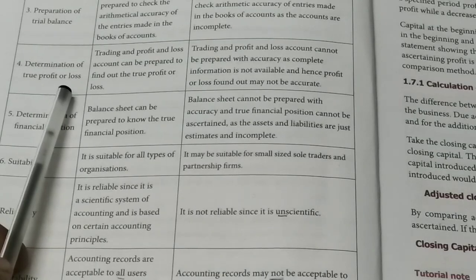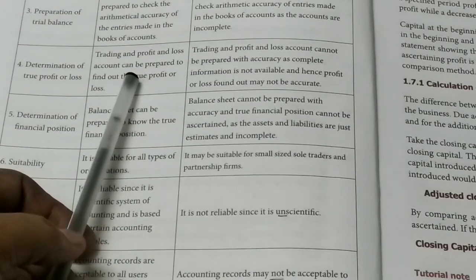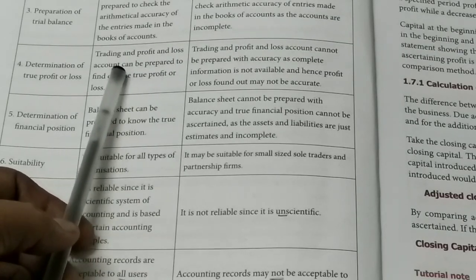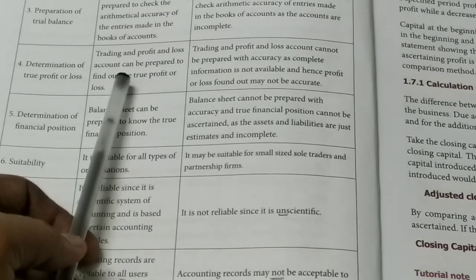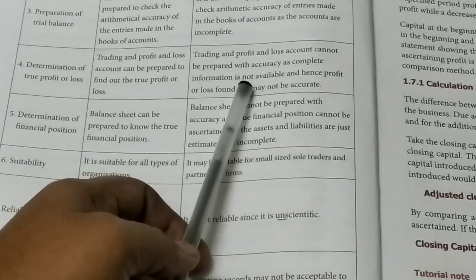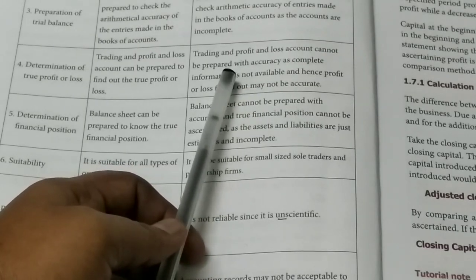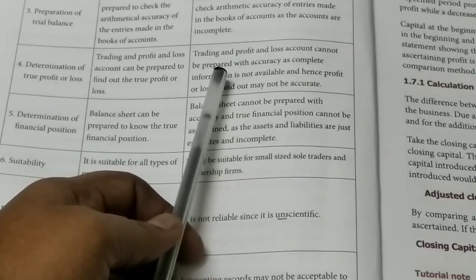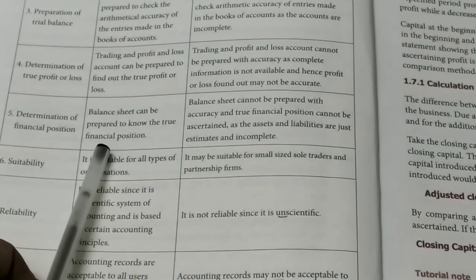Then true profit. In case of double entry principles, at the end of the financial year, they can find out the trading profit and loss account and the items are true. But in case of incomplete records, the trading profit and loss account prepared is inaccurate and not at all complete. Then the fifth point is financial position.